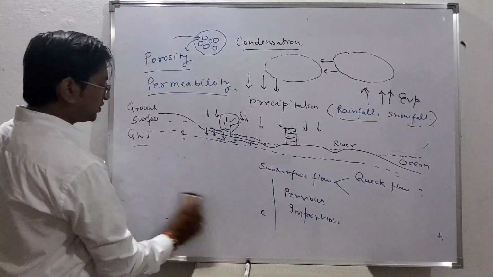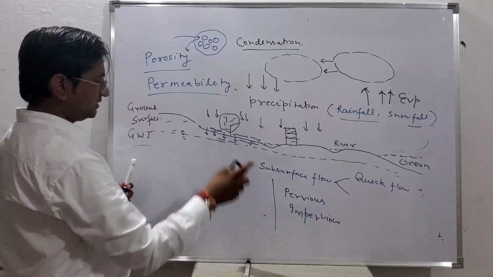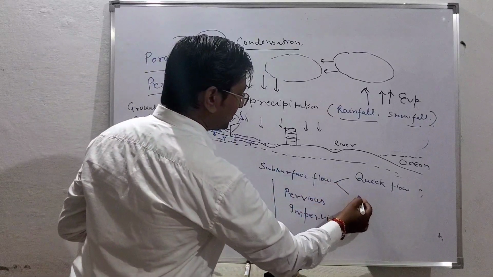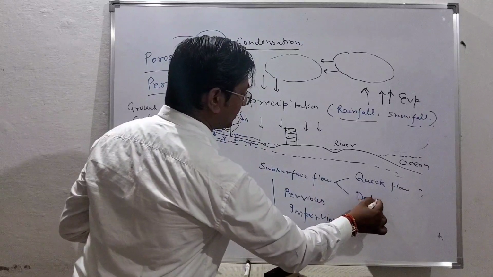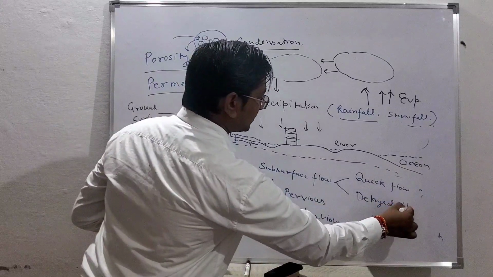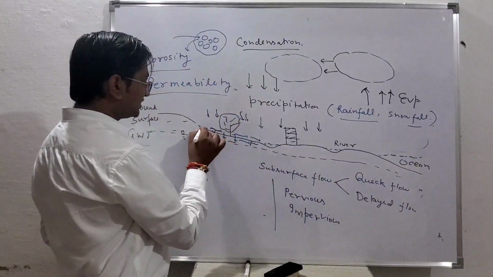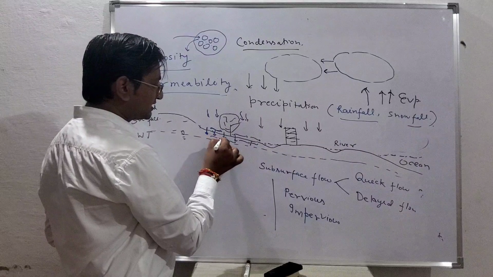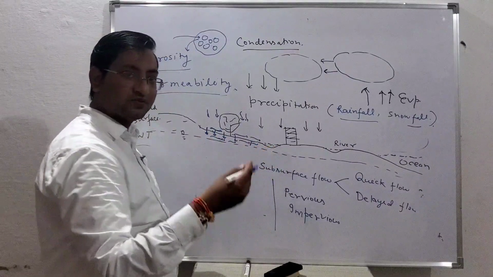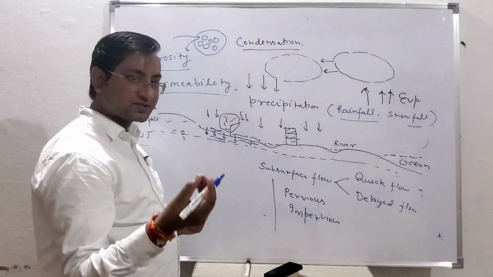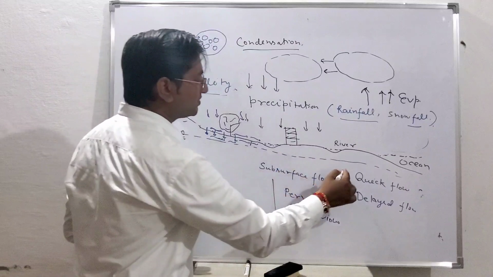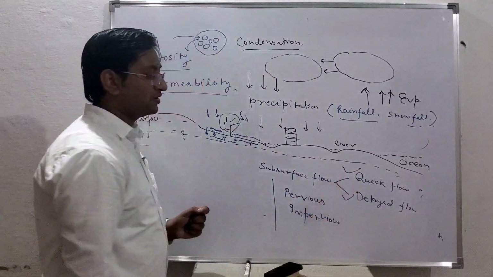Water is stored in the pores in this zone. It may be quick flow or delayed flow. It will depend on the formation, which type of formation it is. Suppose this water is percolating over here and flowing as a subsurface flow. It may reach this river in a few hours. Sometimes it can take a few weeks, or even a few months. Based on that, you will say it is quick flow or delayed flow.